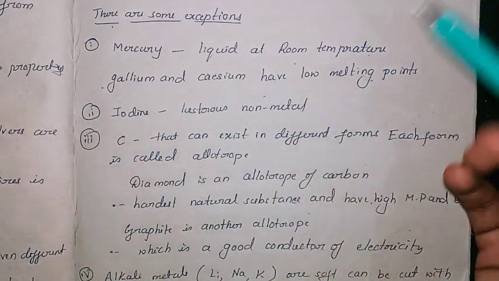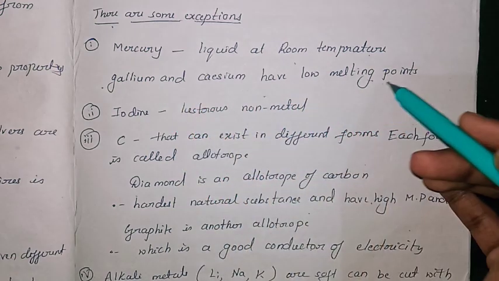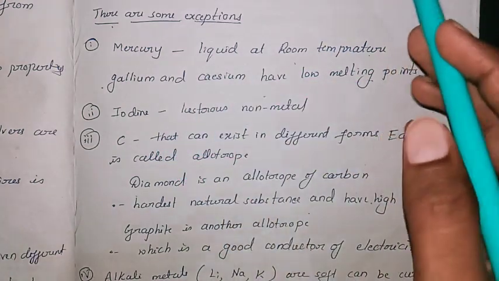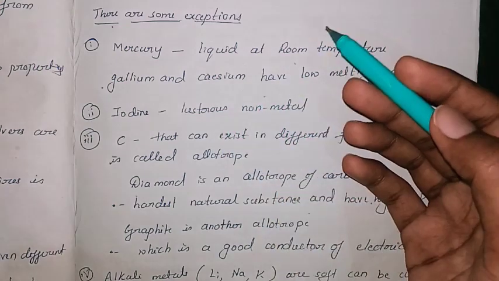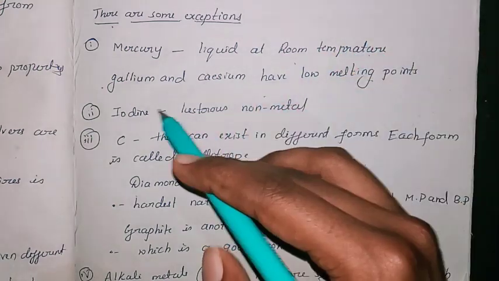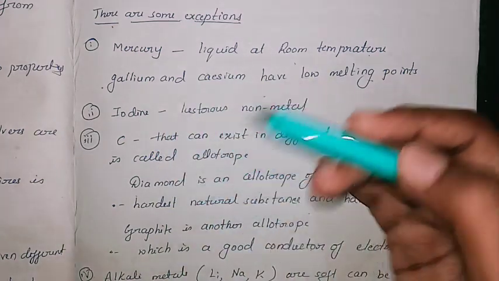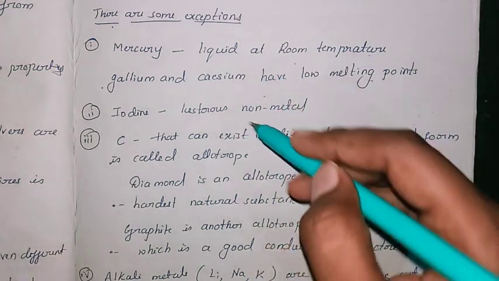Usually non-metals have high melting points, but gallium and cesium have low melting points. And about iodine, we know that non-metals are non-lustrous, that means they are not shining, but if you observe iodine compounds, they are shining. So this is one of the exceptions to non-metal properties.